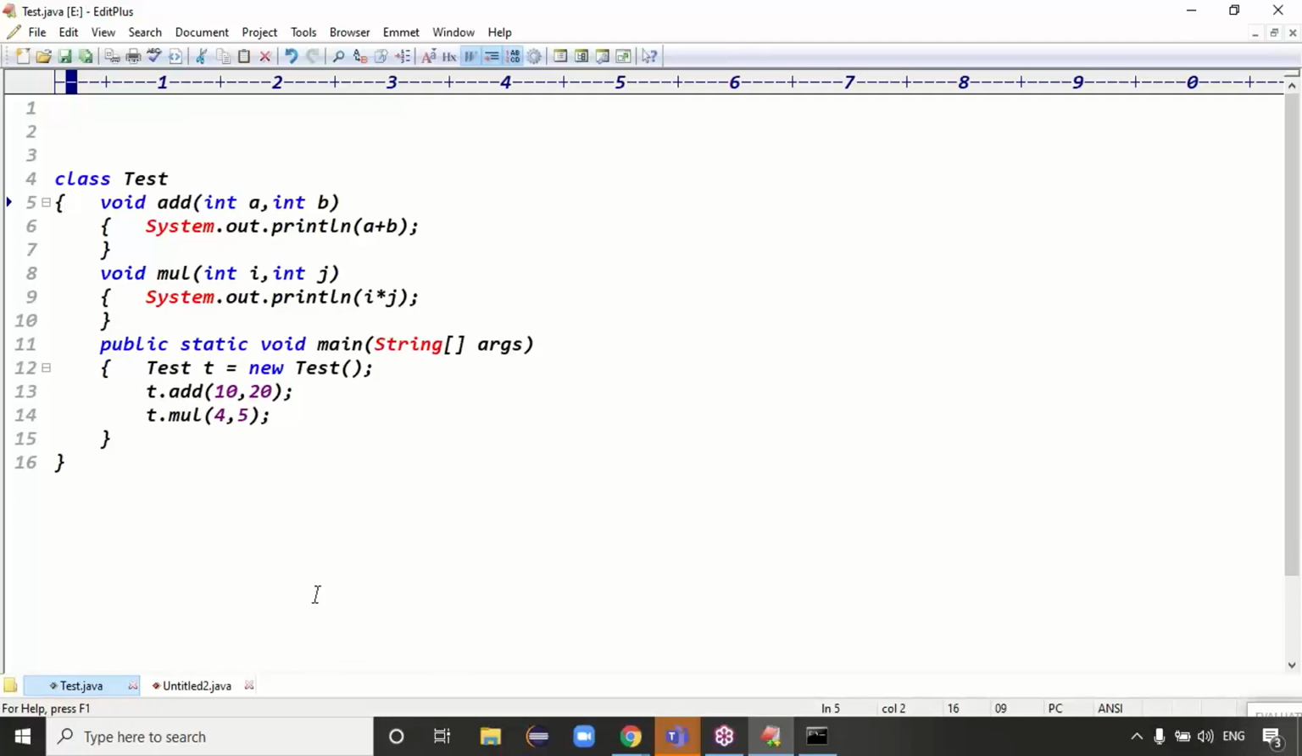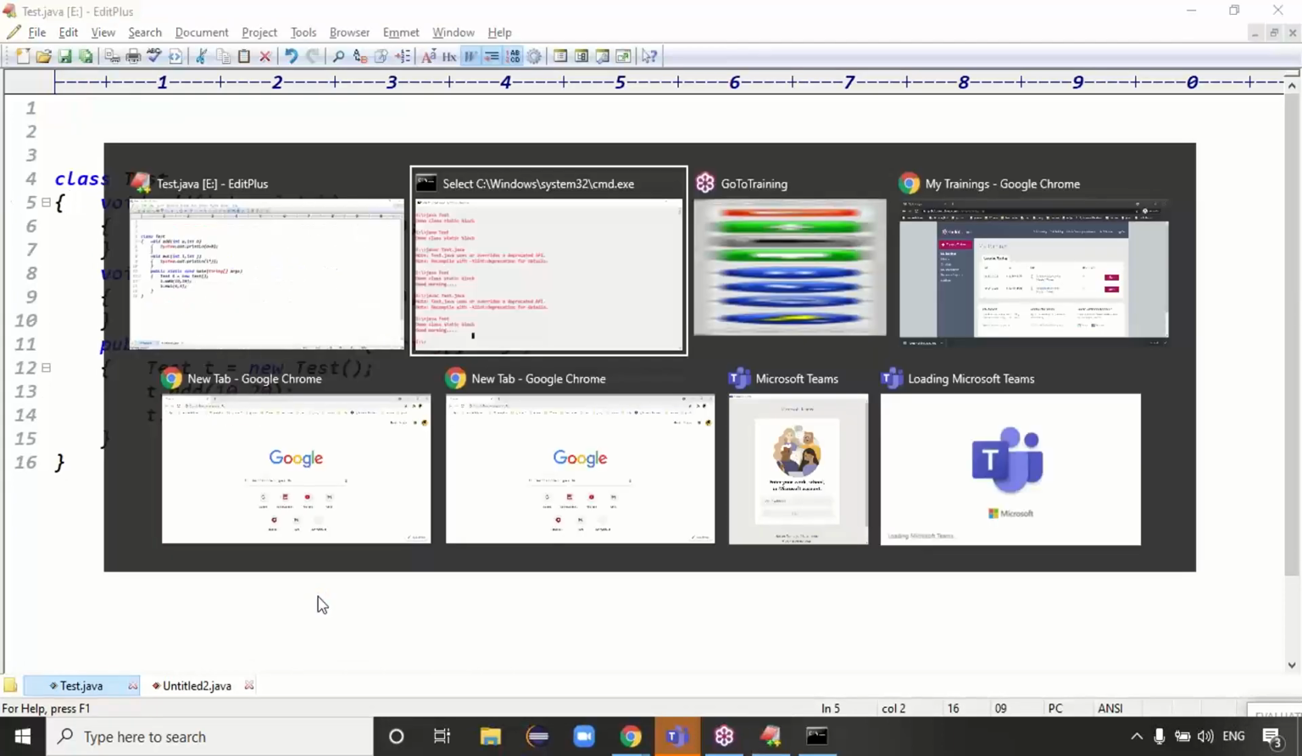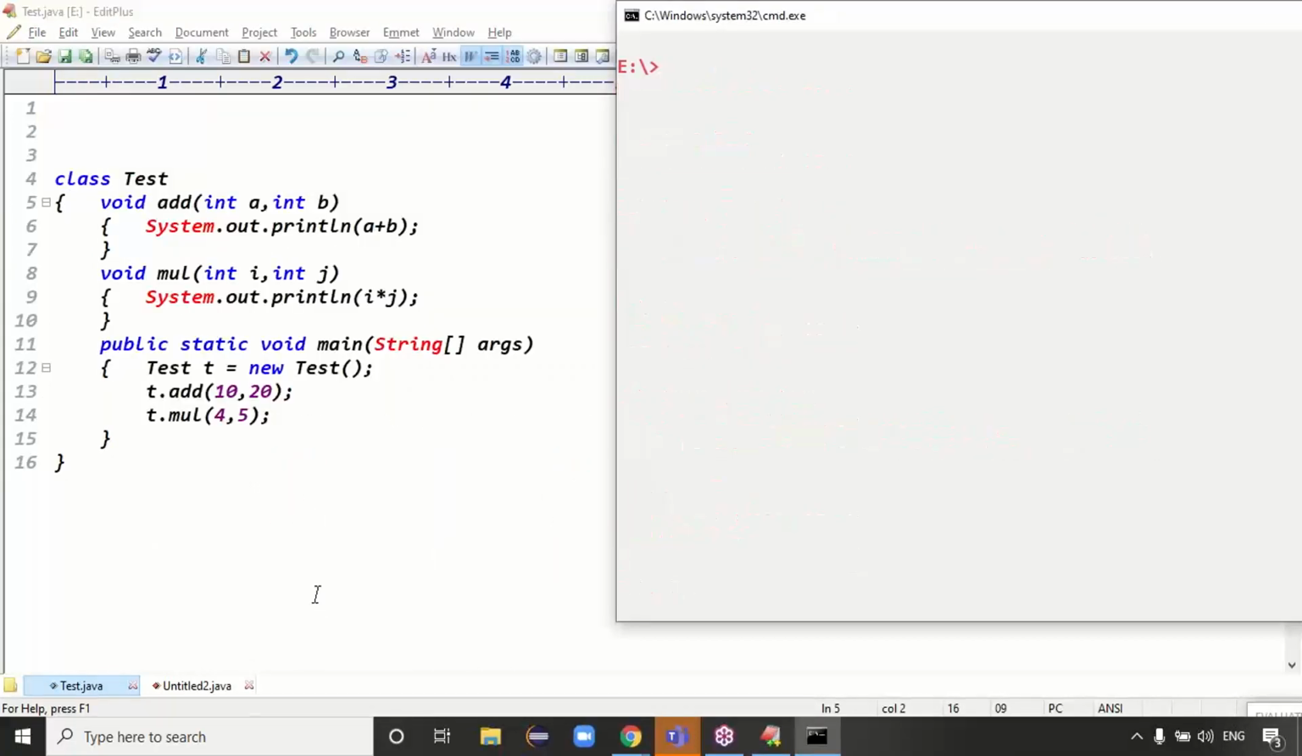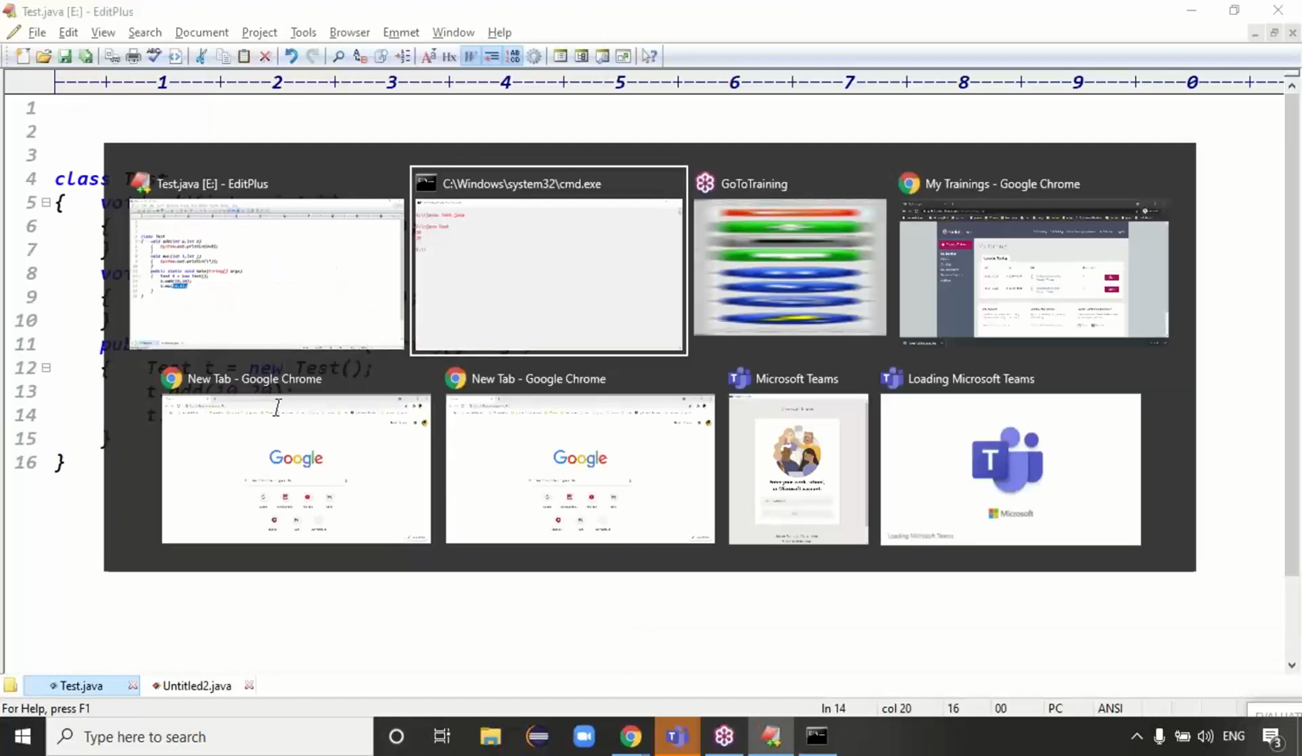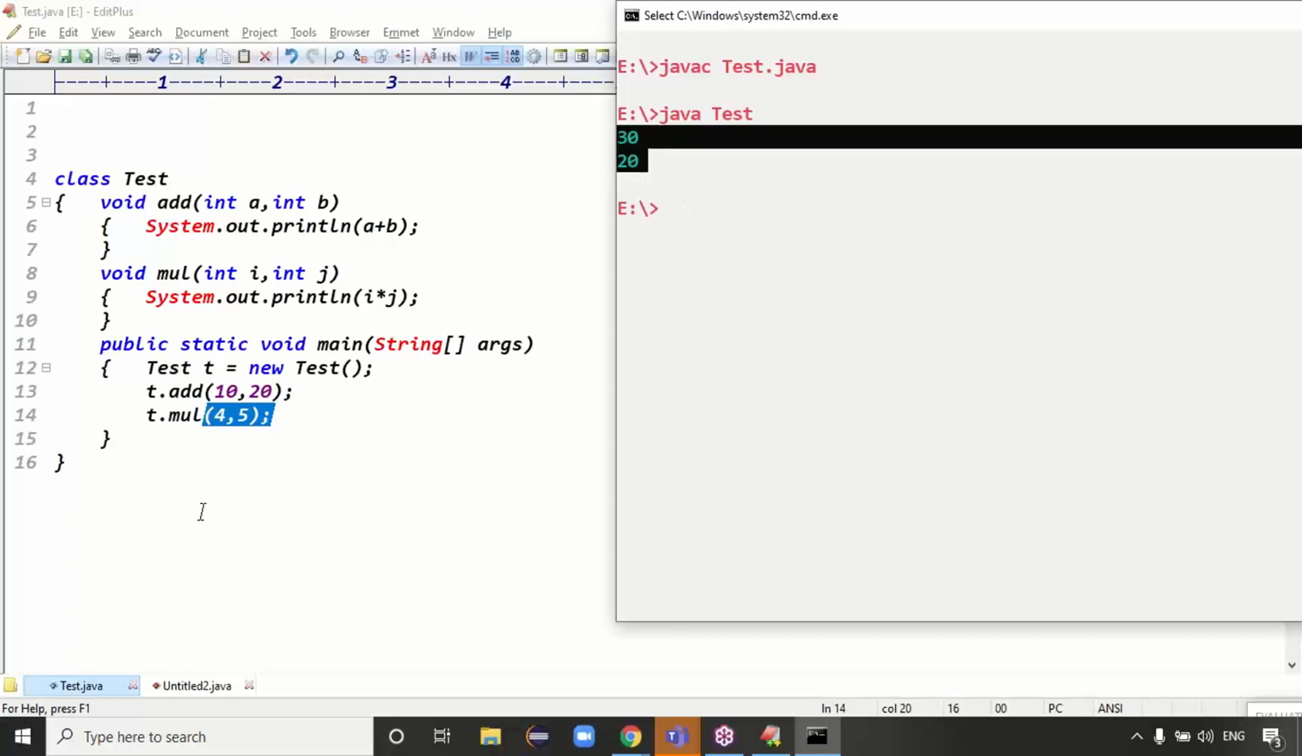Then you can compile this code, guys. This is a basic example. The code is compiled fine and executed fine. We got the output 30 and 20, because the addition is 10 plus 20, 30, and the multiplication is 4 star 5, 20, right? Yes, we got the output there.